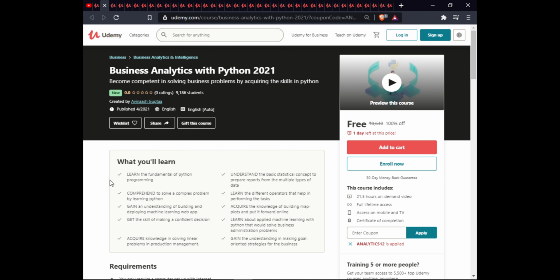You will learn the different operators that can help in performing tasks, gain an understanding of building and deploying machine learning web apps, acquire the knowledge of building matplotlib plots and putting them online, and get the skill to make confident decisions. You will learn about applied machine learning with Python that would solve your business administration problems, acquire knowledge in solving real linear problems in production management, and gain an understanding in making goal-oriented strategy for business. This course has 21.5 hours on demand with full lifetime access, exam warranty, and certificate of completion.